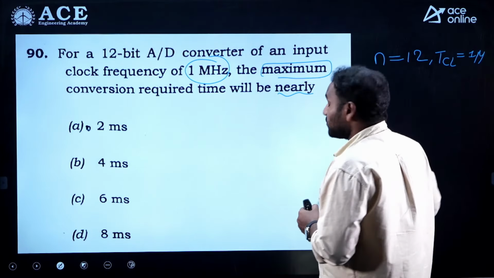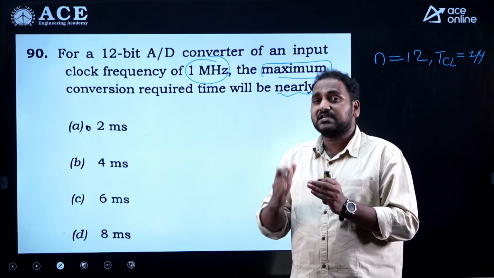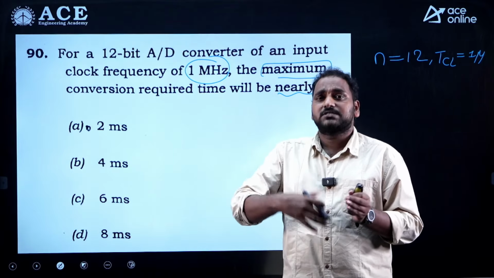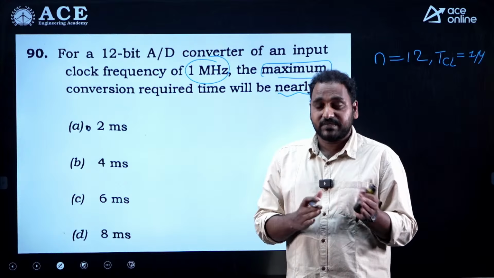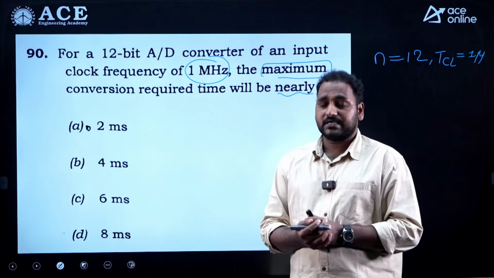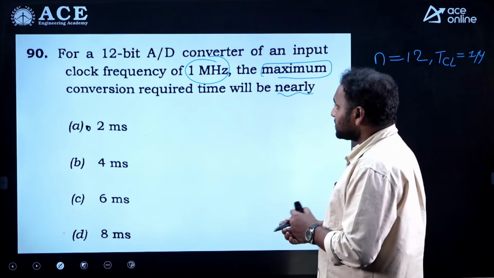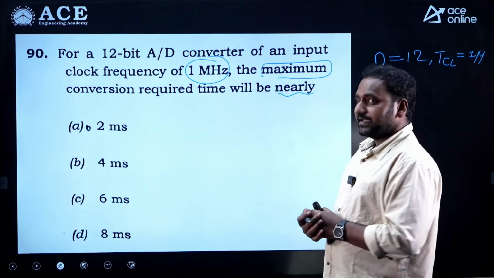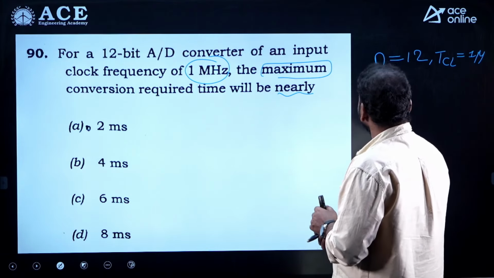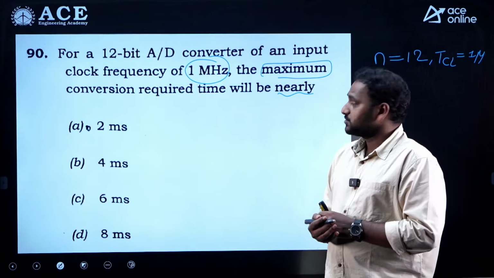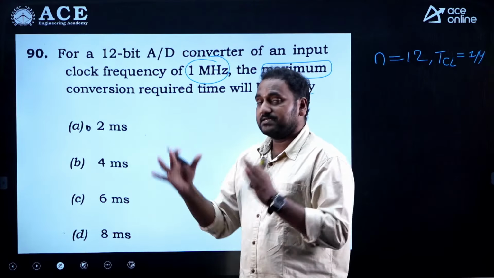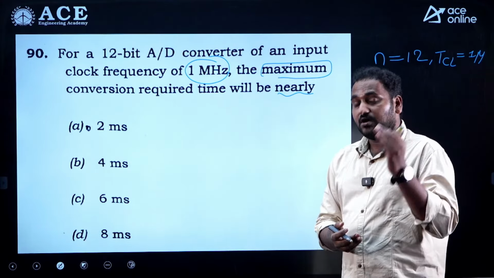Then that option is not suitable. Even we can assume in the case of generalized or the best analog to digital converter, in general we can say the best one is successive approximation in all aspects, speed wise, complexity wise, accuracy wise, in all aspects. So, in that way also we will have 12 cycles. So, if you take the conversion time like 12 into 1 microsecond, if you convert into milliseconds, it will be around 0.012 milliseconds, but it is not matching with any option. 2 milliseconds is far out of that 0.01 milliseconds.